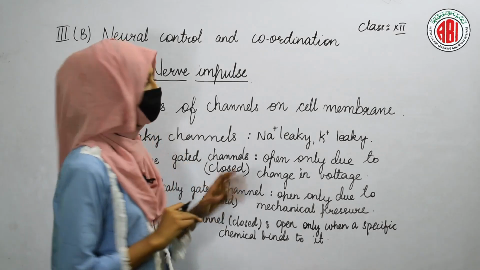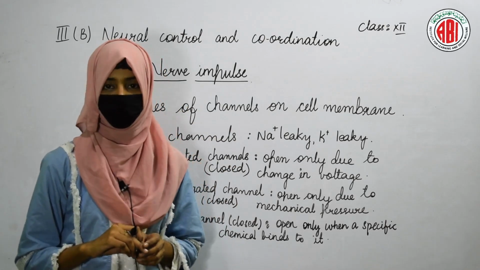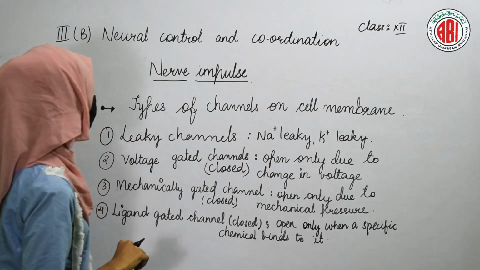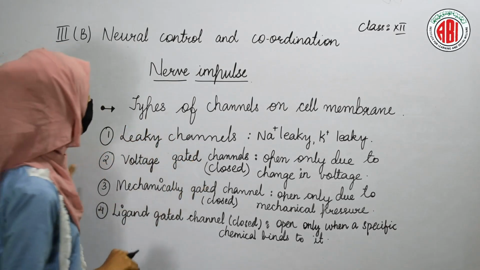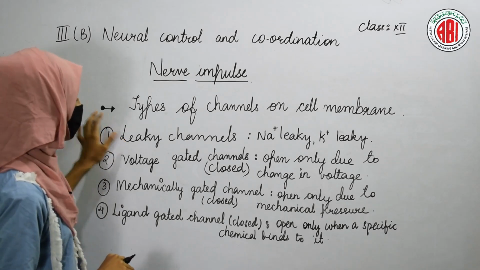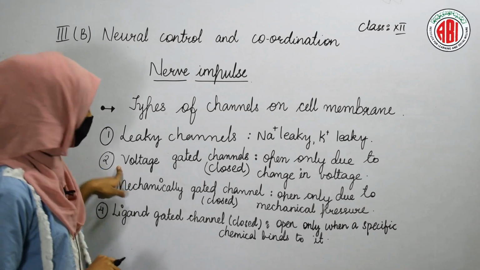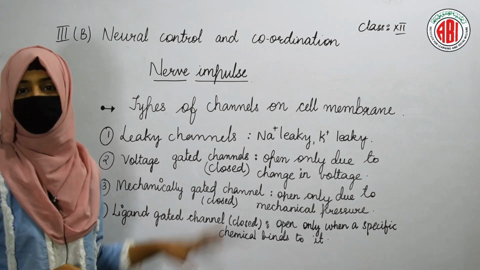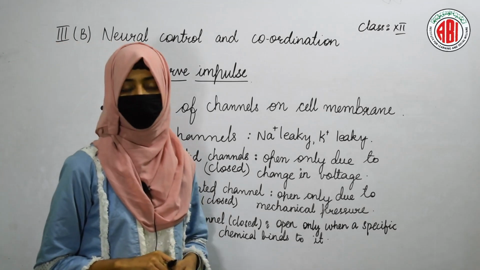Now let us see the types of channels present on the cell membrane. There are so many channels. The four major types found on the cell membrane are leaky channels, voltage gated channels, mechanically gated channels and ligand gated channels. These are the four major types of channels that you can find on the cell membrane of your cell.